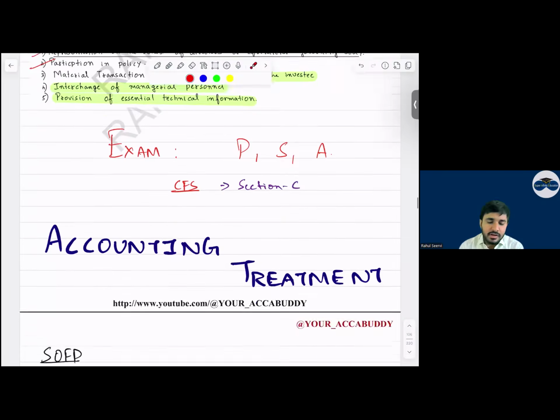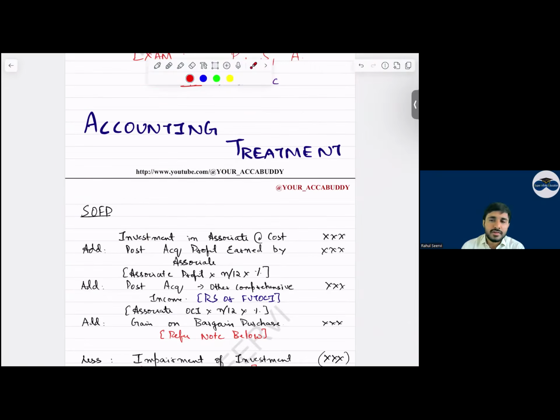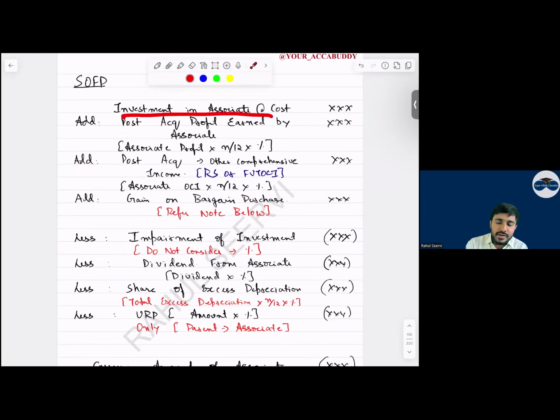Clear? Now, accounting treatment, everyone. Very important. In the balance sheet, how do we recognize it? We recognize investment in associate at cost. Then add post-acquisition profit, only the share which we have in that company. Add post-acquisition OCI. Then gain on bargain purchase.